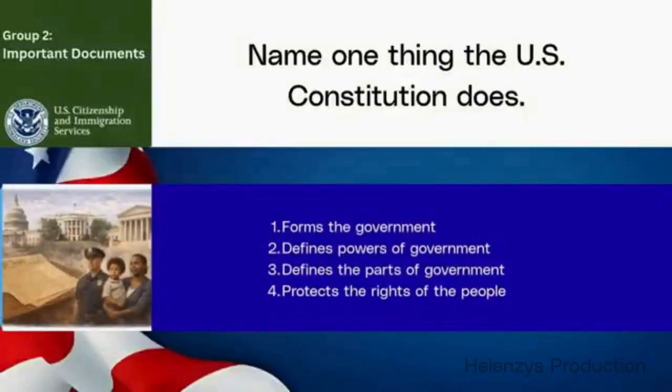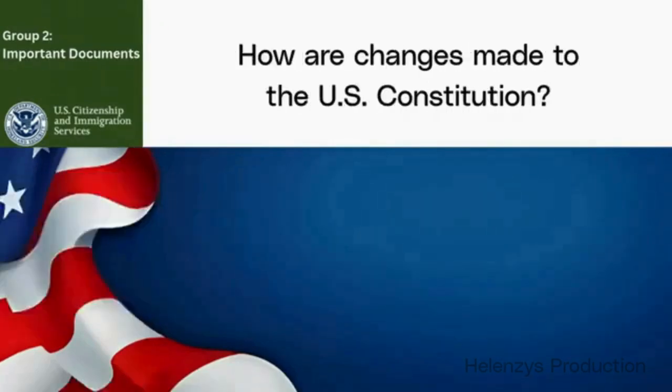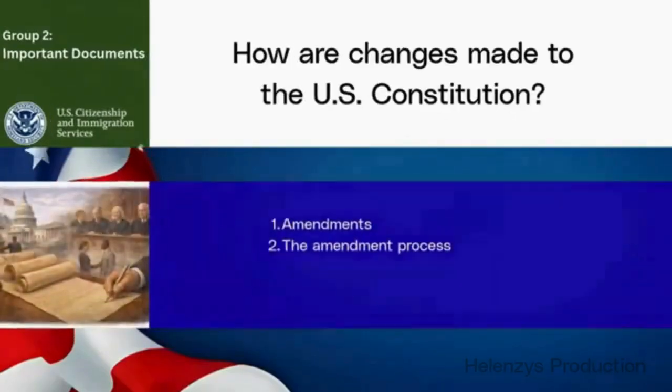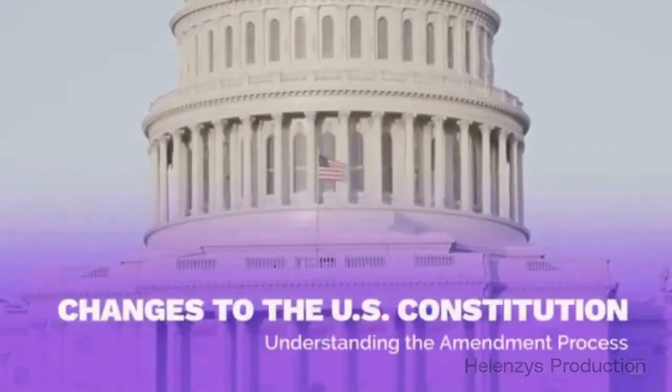Quick recall. Name one thing the U.S. Constitution does. Forms the government, defines powers of government, defines the parts of government, protects the rights of the people. How are changes made to the U.S. Constitution? Amendments. The amendment process. How are changes made to the U.S.